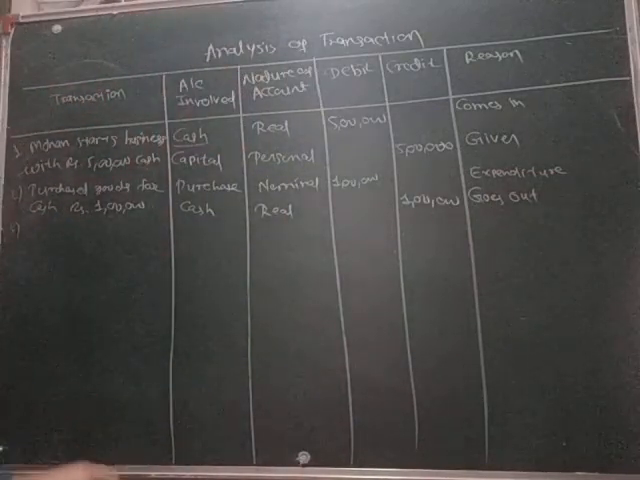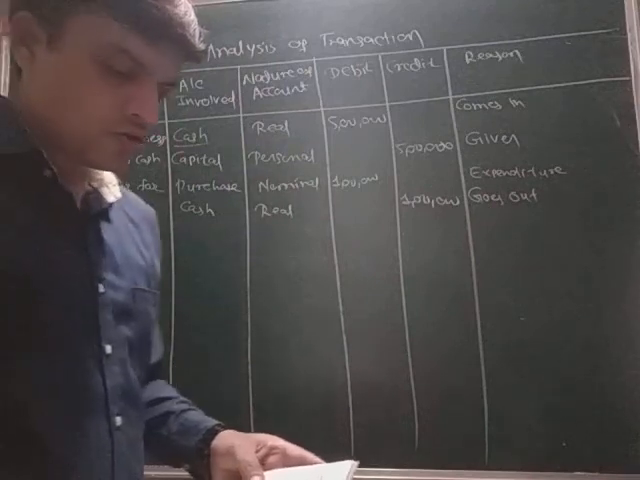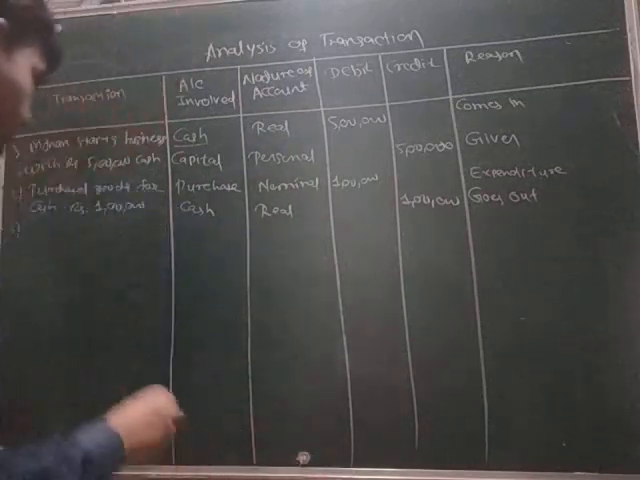Okay, next is: sold goods for cash rupees 1,50,000.